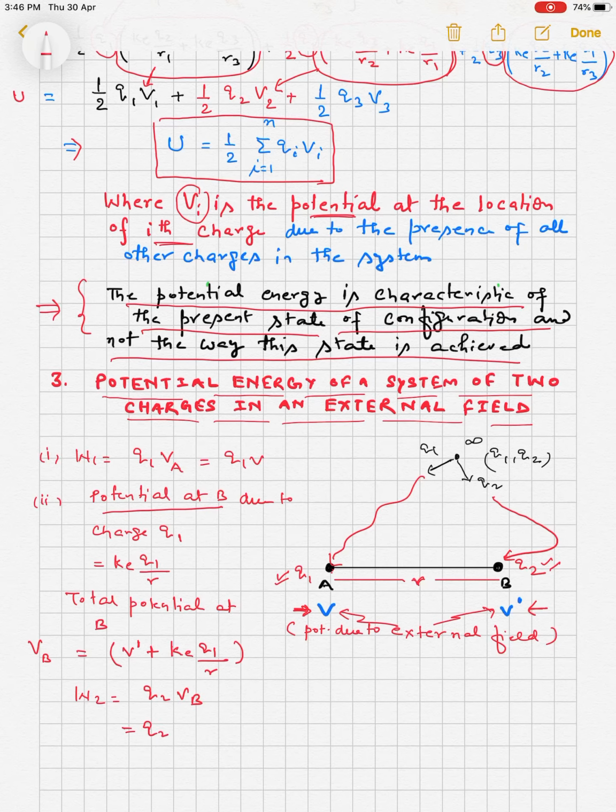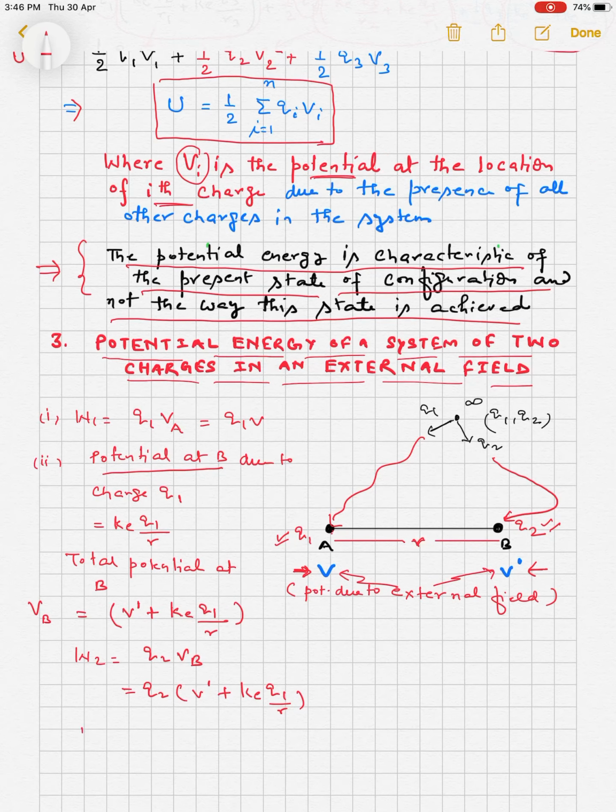So it is Q2 times B dash plus KE times Q1 upon R. This is W2.